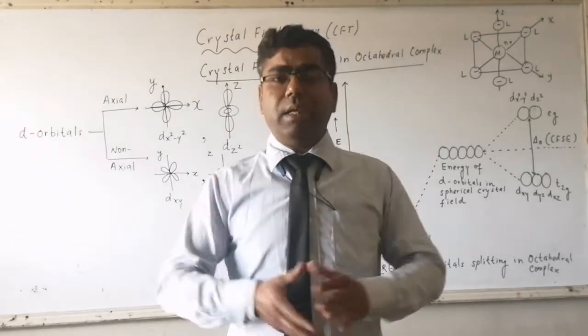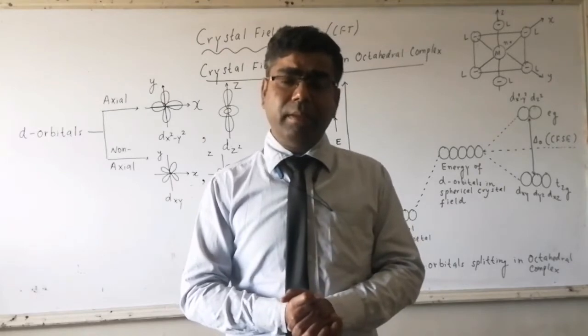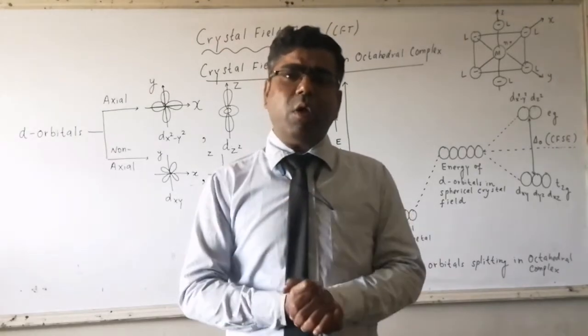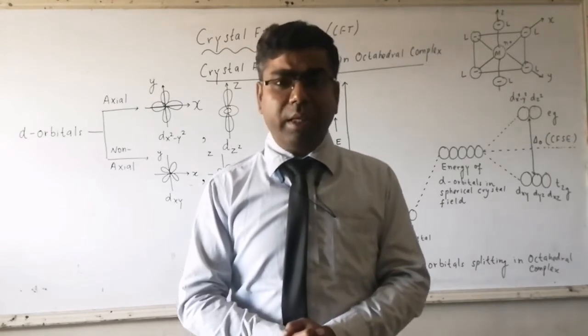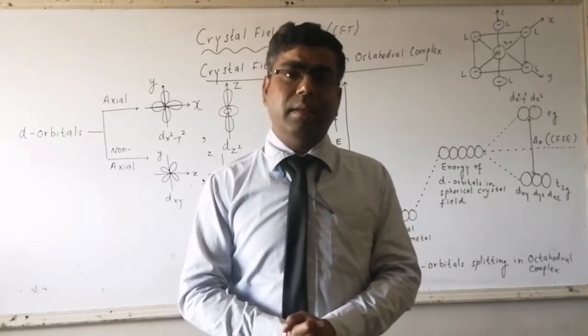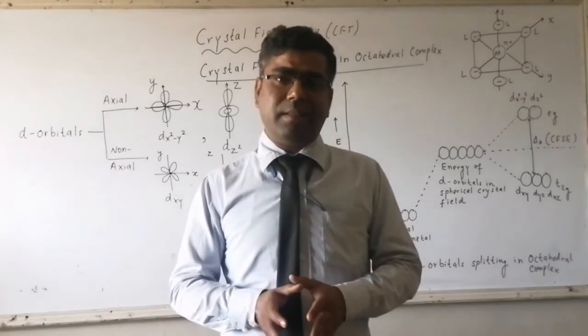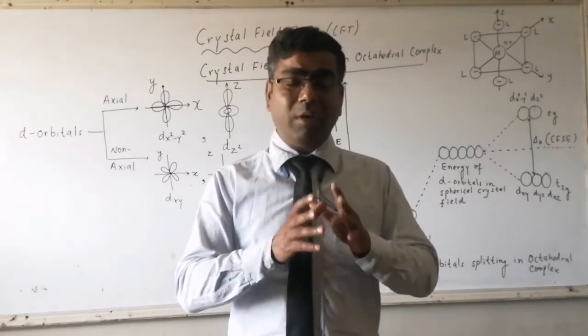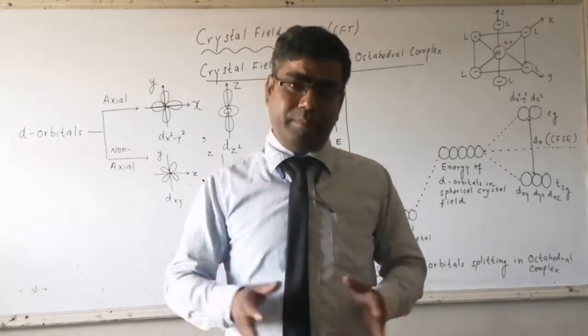Then the next point about crystal field theory. The degeneracy of d orbitals is broken down in the presence of ligands when ligands are approaching the central metal atom or central metal ion for bonding.